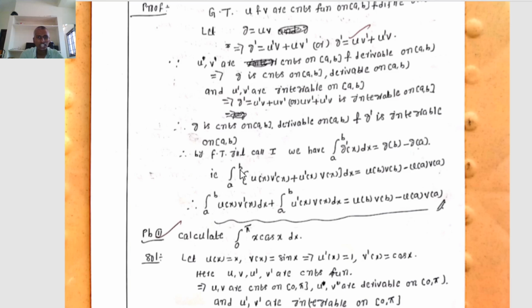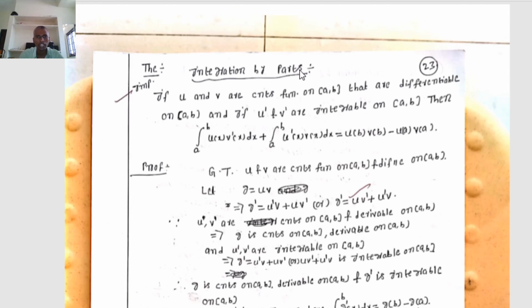Therefore, it can be written as integration a to b u of x v dash of x plus u dash of x v of x into dx equal to integration a to b u of x v dash of x dx plus integration a to b u dash of x v of x into dx equal to u of b into v of b minus u of a into v of a. Hence, proved theorem integration by parts.